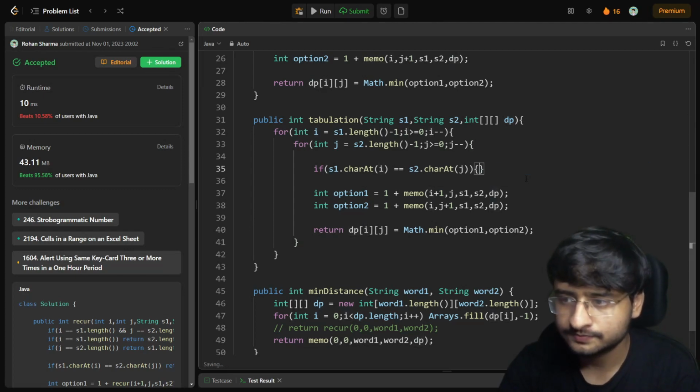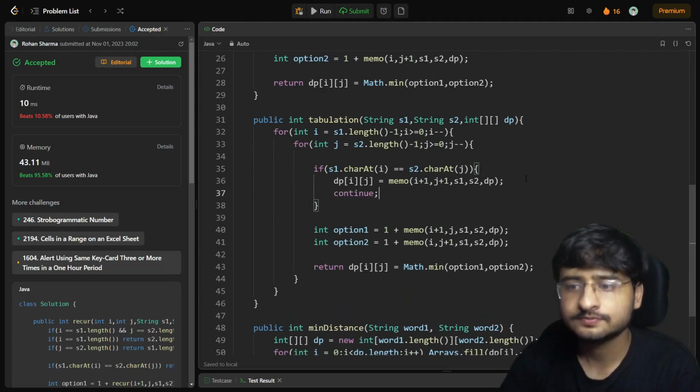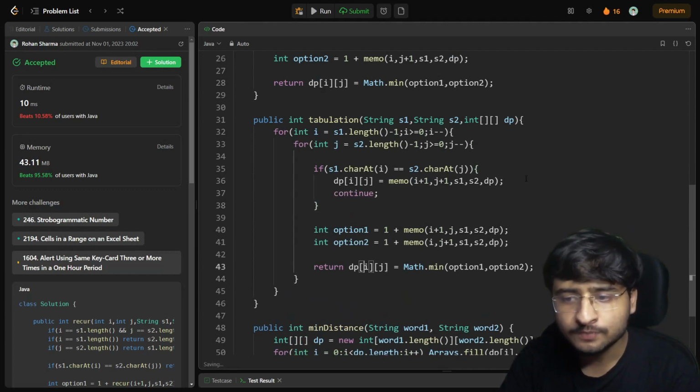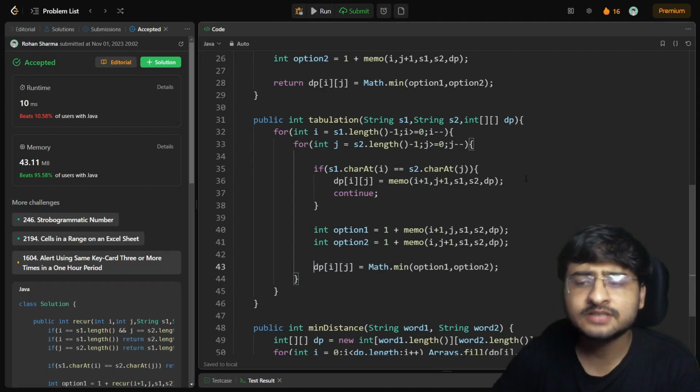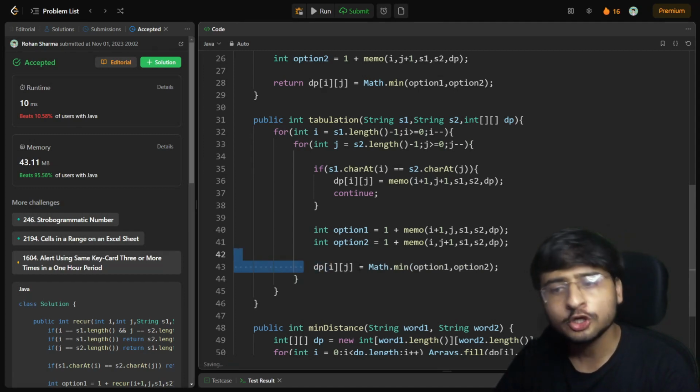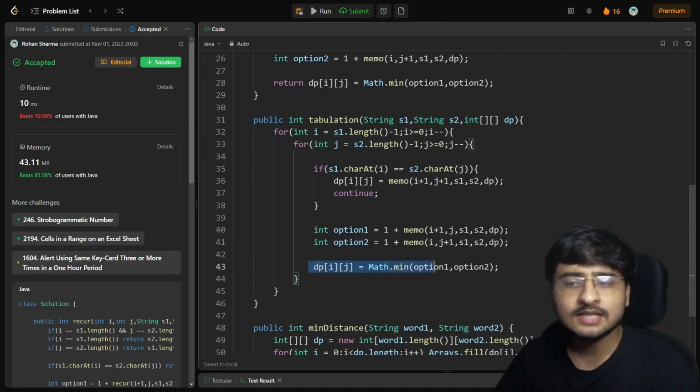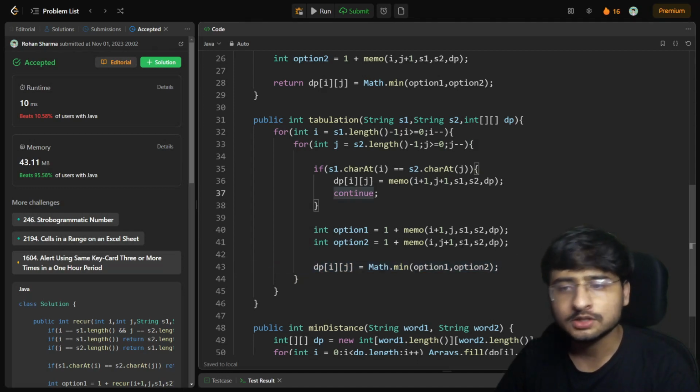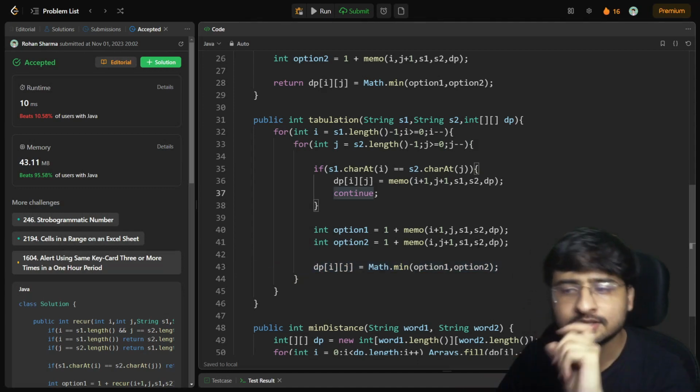And continue, right? Here I've written a return statement. No, I will simply remove this return statement. I'm saving the answer already and continue will happen automatically because this is the last line of the loop. So I don't need to write continue here, correct? So I've removed all the return statements.